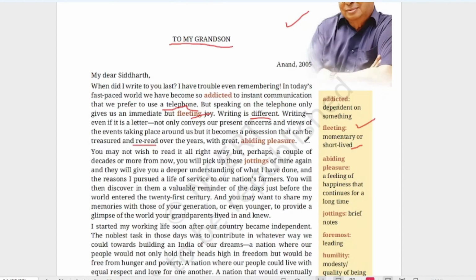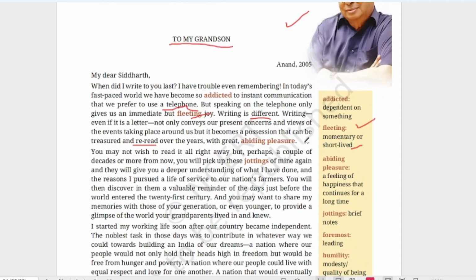So he says that on the phone we are communicating very fast, messages are sent very fast, but that is happiness we have for a short period. But if we are writing a letter, we will be writing everything around us, and whatever things are taking place. So it becomes a possession, that means it is with us. That letter will be with us till the time we need.